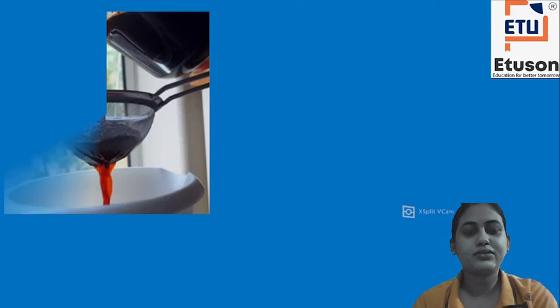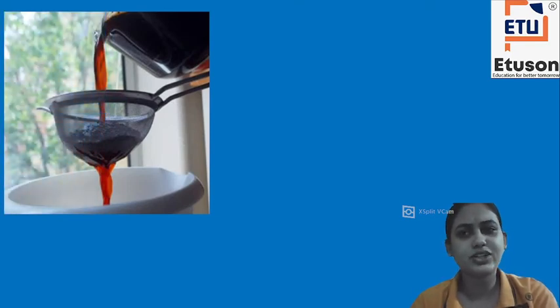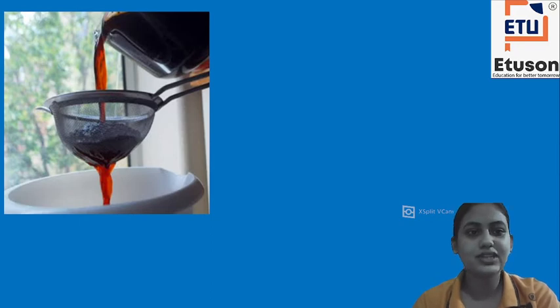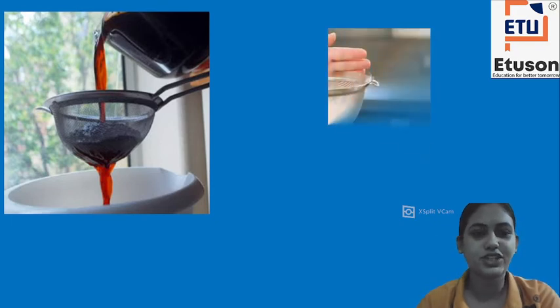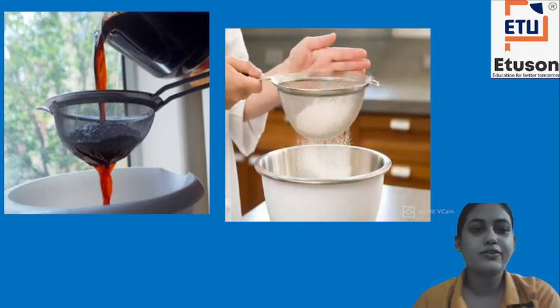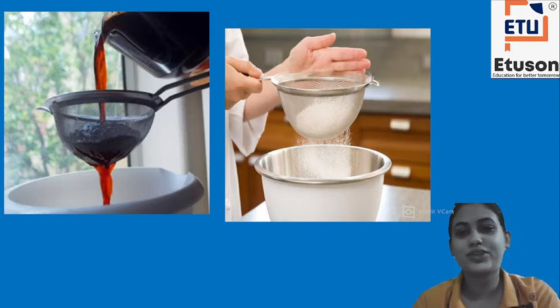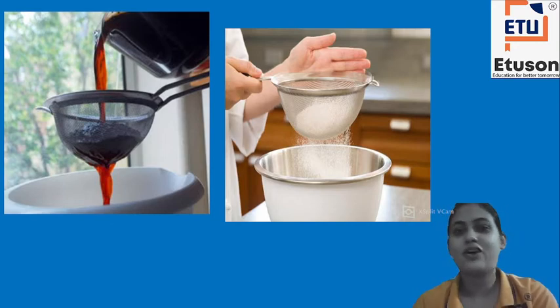Next, there are some pictures depicting the process of separation. In the first picture, we can see that we are separating the tea leaves from the tea by the use of a filtration method, or we can say we are using a strainer to remove them. Also in this case, we are using a strainer to remove the wheat flour and some other impurities from it. So this is the process of separation.